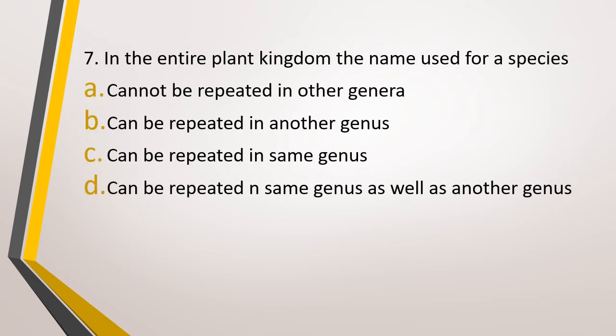Question number 7. In the entire plant kingdom, the name used for a species cannot be repeated in other genera, can be repeated in another genera, can be repeated in same genus, can be repeated in same as well as another genus. The correct answer is option B, it can be repeated in another genus.